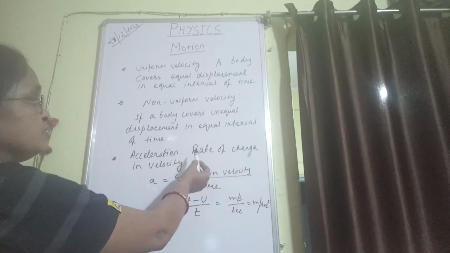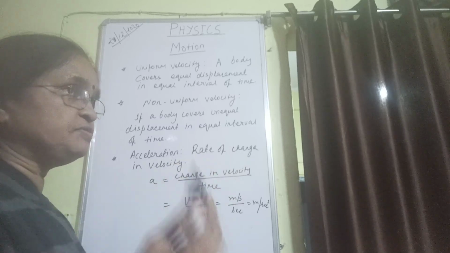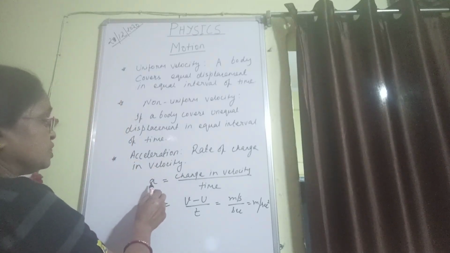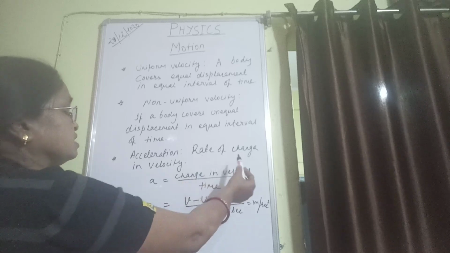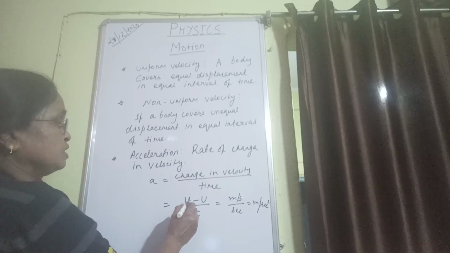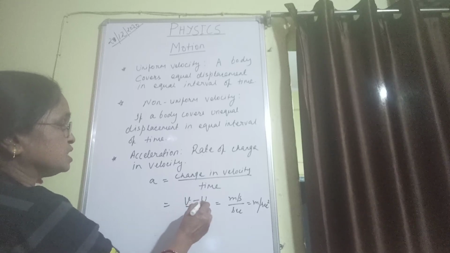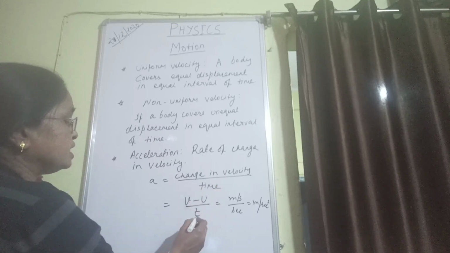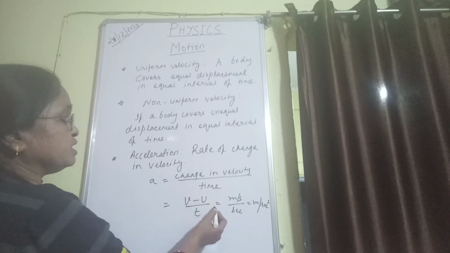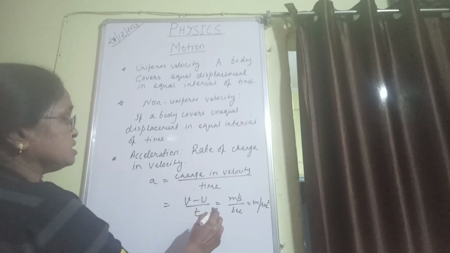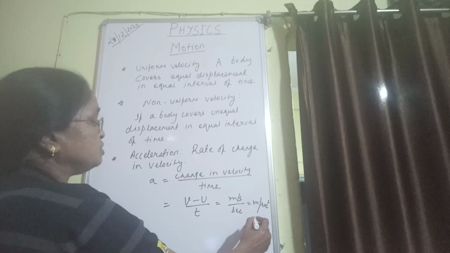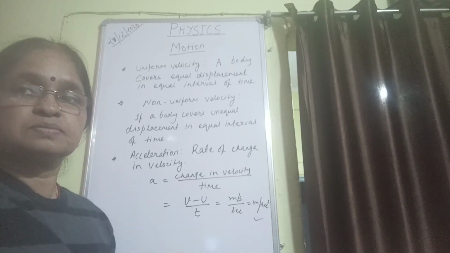Acceleration is the rate of change in velocity. In physics, whenever we are using a rate, that means that physical quantity is divided by time. So acceleration is denoted by a. a is equal to change in velocity by time. Change in velocity is v minus u, where v is final velocity, u is initial velocity, and t is the time. So a equals v minus u by t. The SI unit of acceleration: change in velocity is meter per second, time is second, so it is meter per second square.